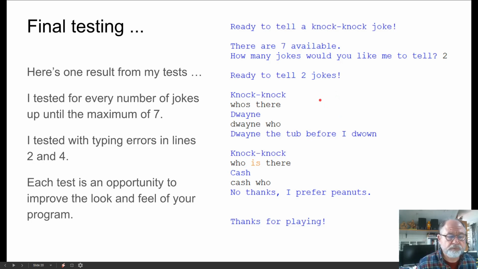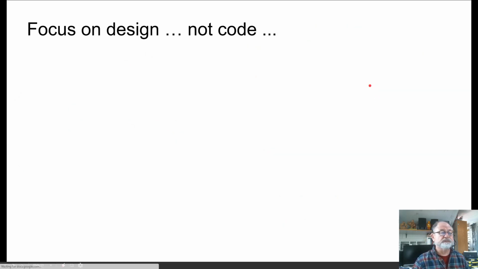So for example, it's good to have a blank space here to separate the jokes. It's good to have a message that says I'm ready to tell 2 jokes. And those things came to me as I was going through this testing, and I made those small changes.